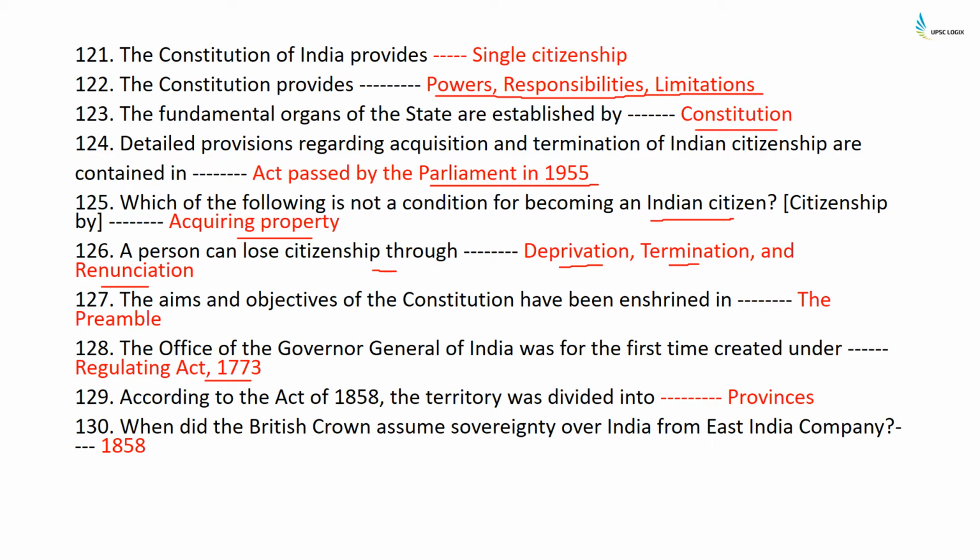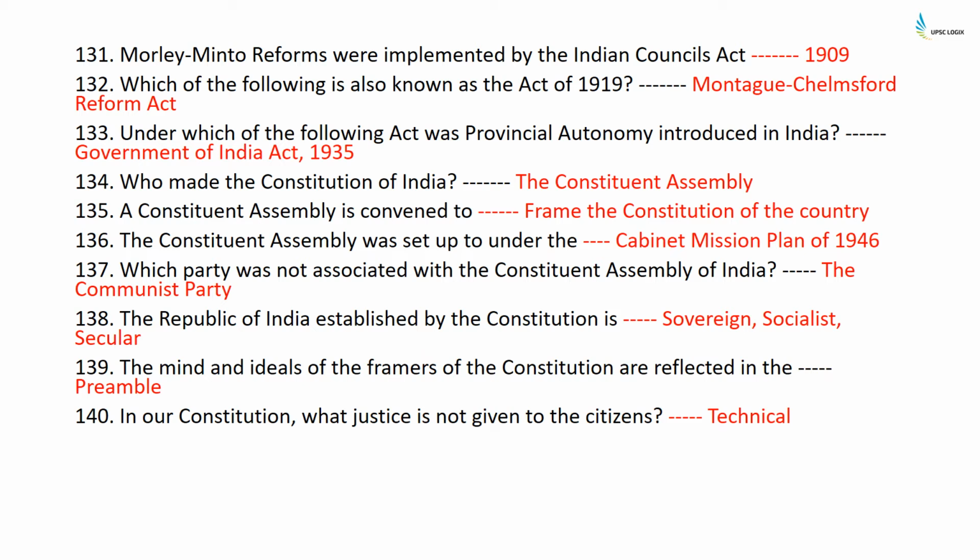According to the Act of 1858, the territory was divided into provinces. When did the British Crown assume sovereignty over India from the East India Company? 1858. Morley-Minto reforms were implemented by the Indian Councils Act of 1909. Which of the following is also known as the Act of 1919? Montagu-Chelmsford Reforms Act. Under which of the following acts was provincial autonomy introduced in India? Government of India Act 1935.